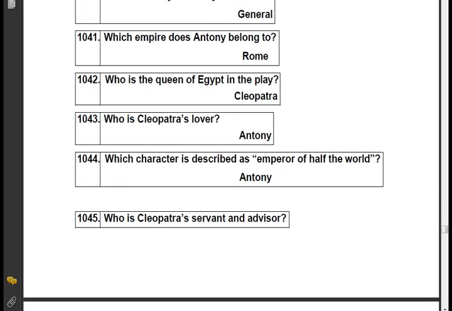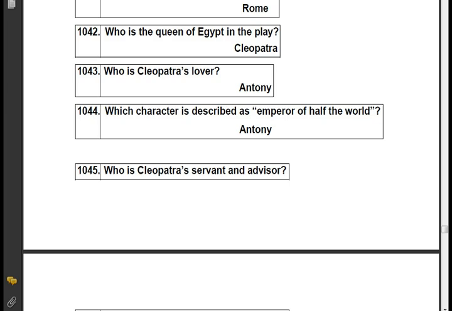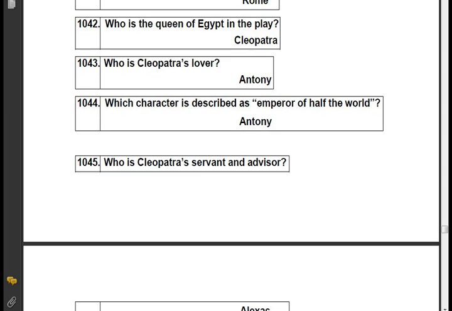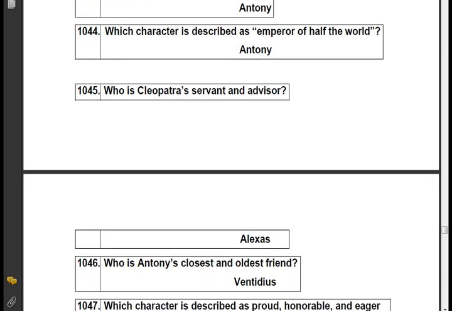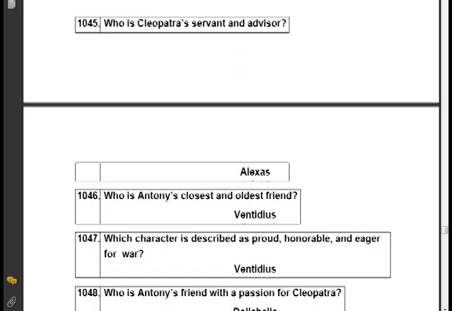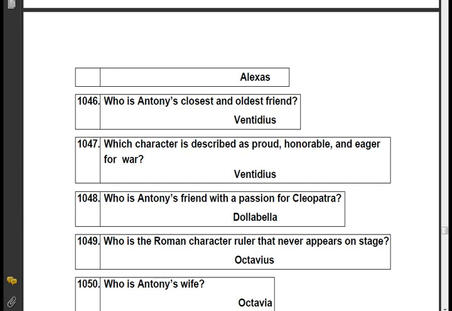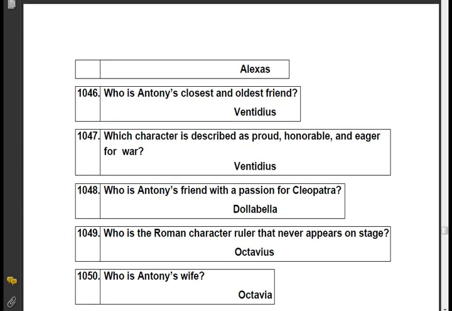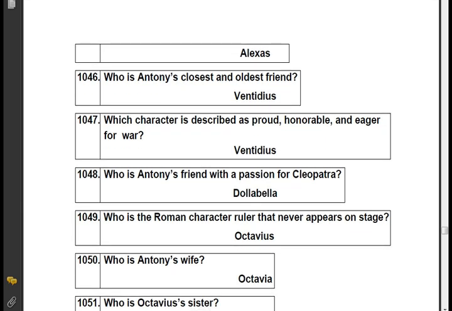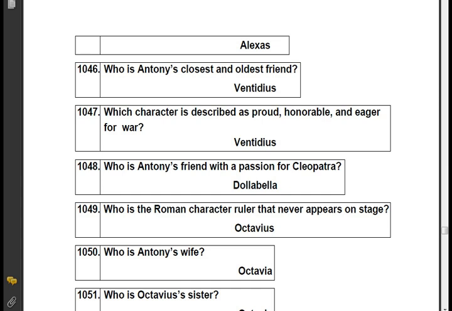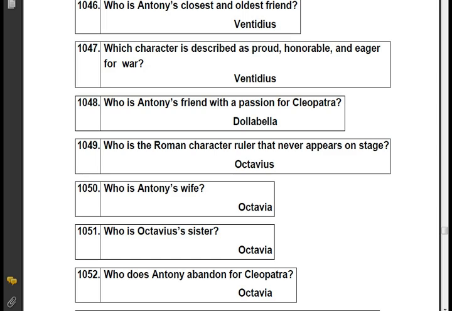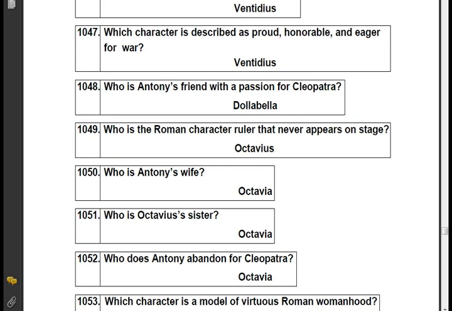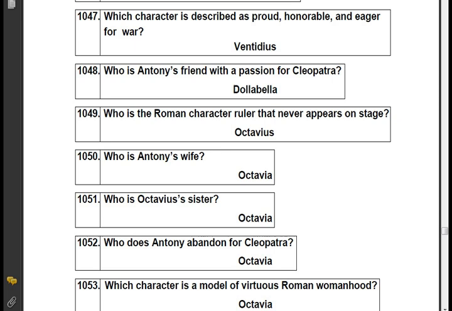Who is Cleopatra's lover? Antony. Which character is described as emperor of the world? Antony. Who is Cleopatra's servant and advisor? Alexas. Who is Antony's closest and oldest friend? Ventidius. Which character is described as proud, honorable and eager for war? Ventidius. Who is Antony's friend with a passion for Cleopatra? Dolabella.